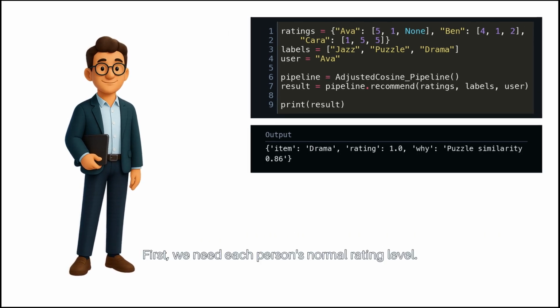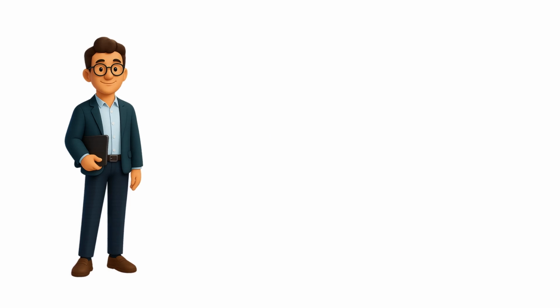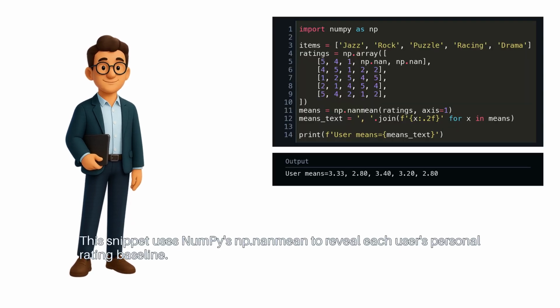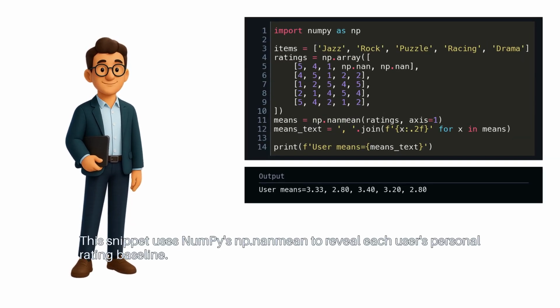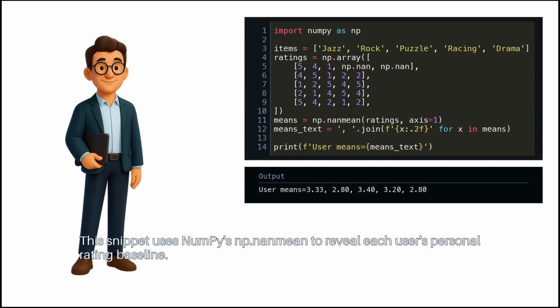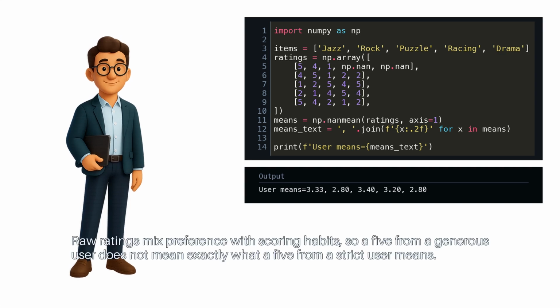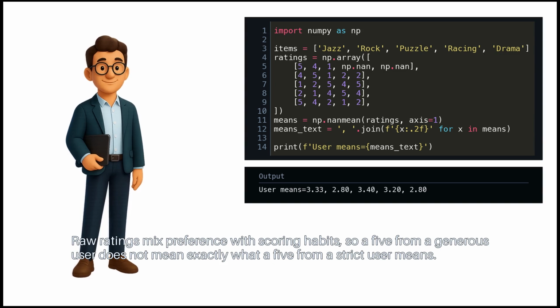First, we need each person's normal rating level. This snippet uses NumPy's np.nanmean to reveal each user's personal rating baseline. Raw ratings mix preference with scoring habits, so a 5 from a generous user does not mean exactly what a 5 from a strict user means.